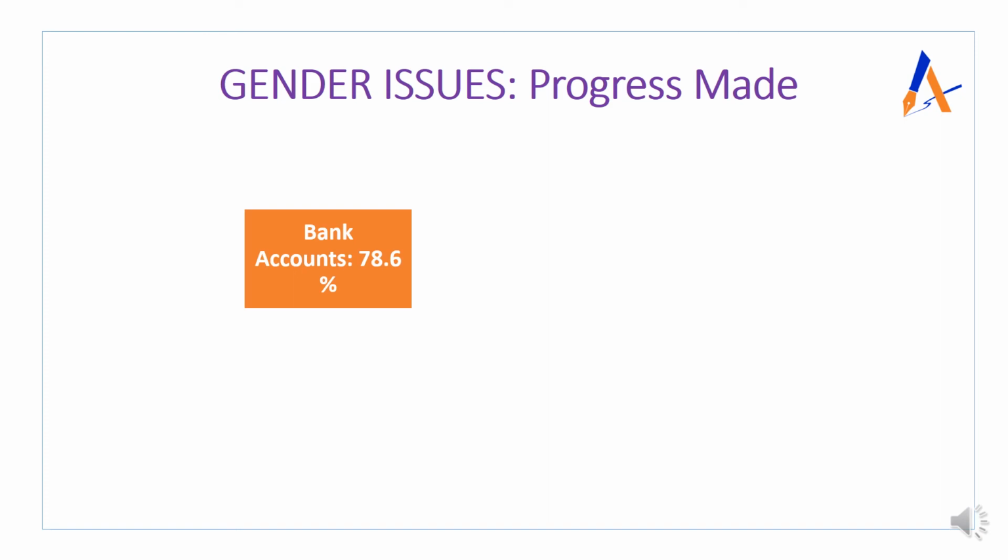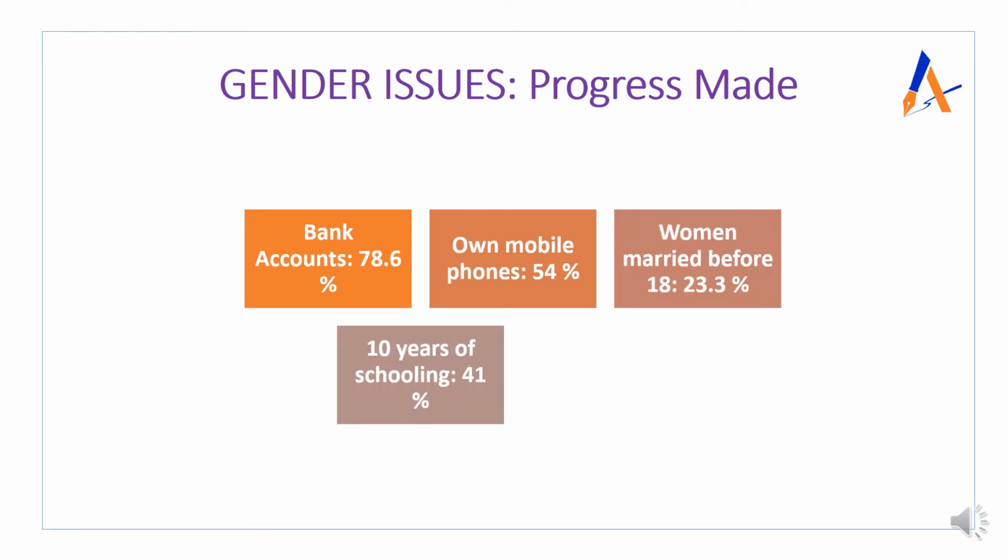So women having more bank accounts has increased. There are a total of 78.6% women who have their own personal bank accounts. Also, if we analyze it with respect to women owning mobile phones, there are a total of 54% of women. Next is with respect to women married before 18.